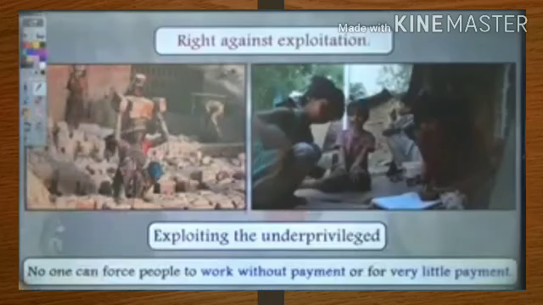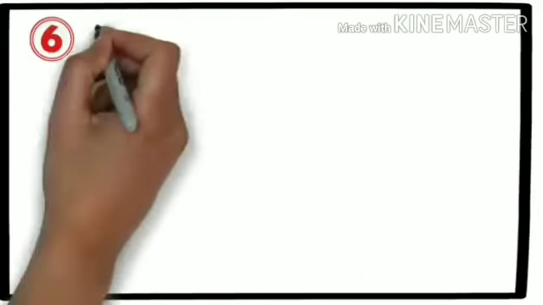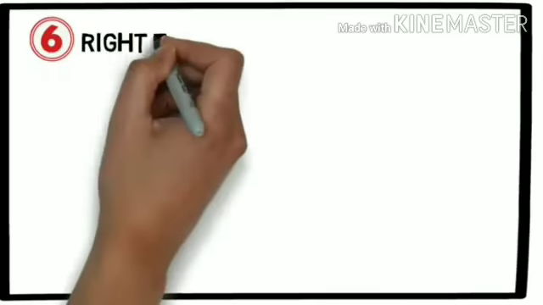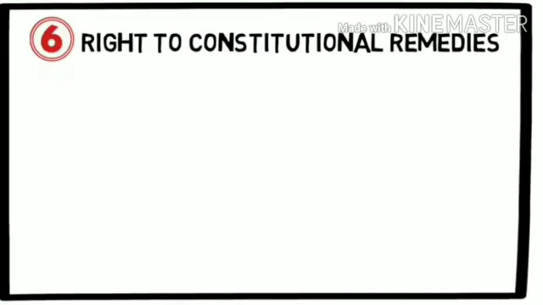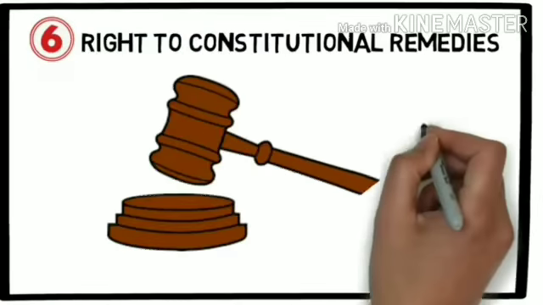They have the same rights as all of us have, so they cannot be exploited. Exploiting underprivileged or poor people is also illegal according to the Constitution of India because every citizen has right against exploitation. Okay, the sixth fundamental right in our constitution is right to constitutional remedies.